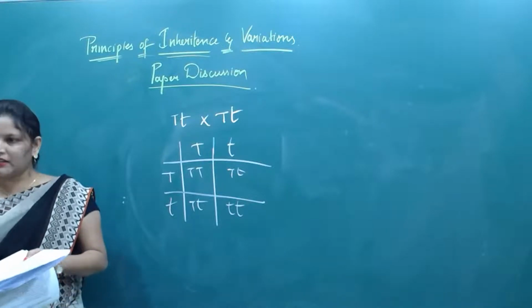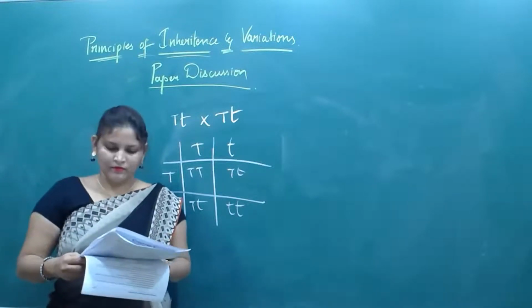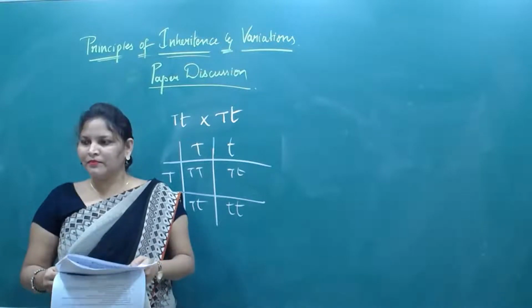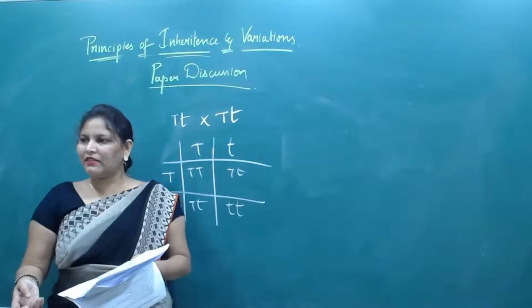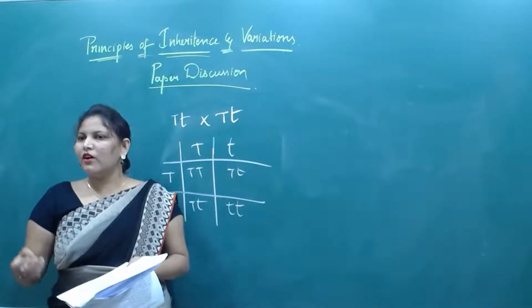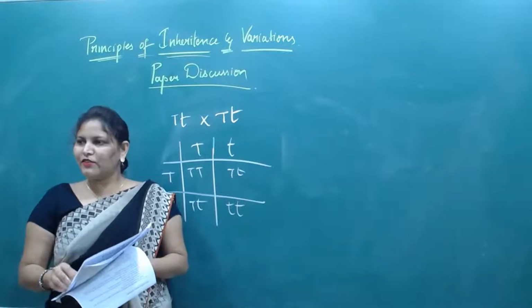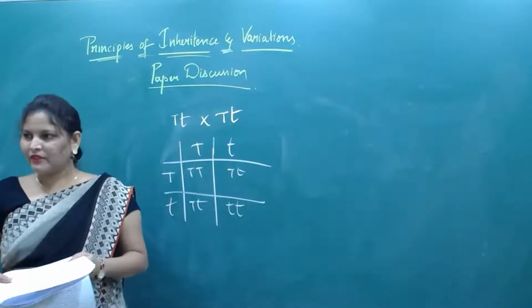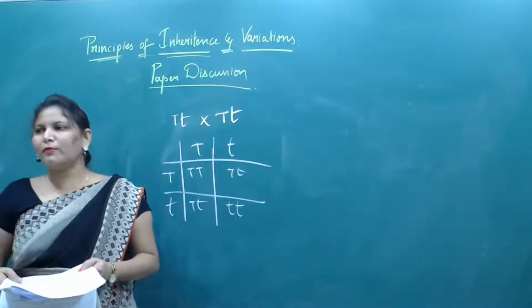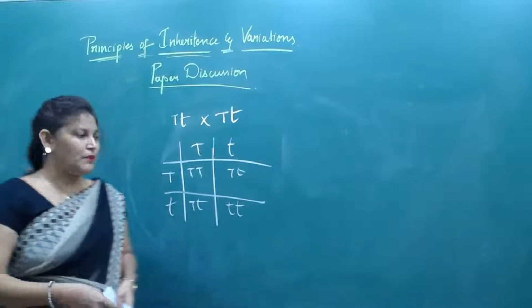What is given here? Law of purity of gametes, segregation. The law of segregation is there; the law of dominance is not there. So it is the first option. Okay? Law of purity of gametes. That's what it is explaining.